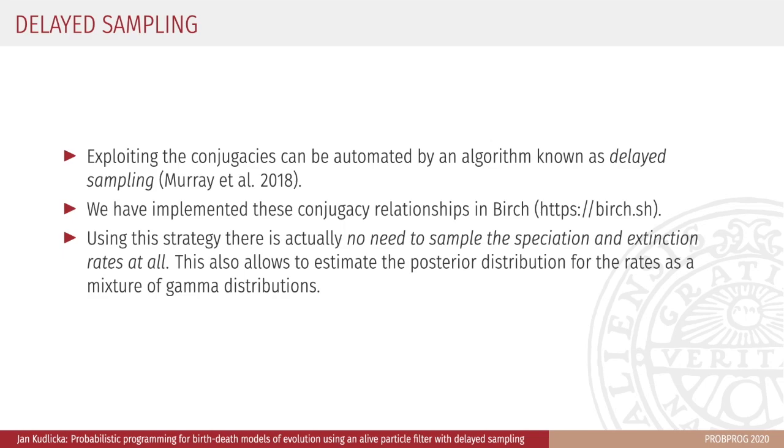Exploiting the conjugacies can be automated by an algorithm known as delayed sampling. We have implemented the conjugacies shown on the previous slide in Birch, a probabilistic programming language we used in our work. An interesting fact is that using this approach, there is actually no need to sample the speciation and extinction rates at all. The posterior distribution for both rates can be expressed as a mixture of gamma distributions corresponding to each particle at the end of their execution.